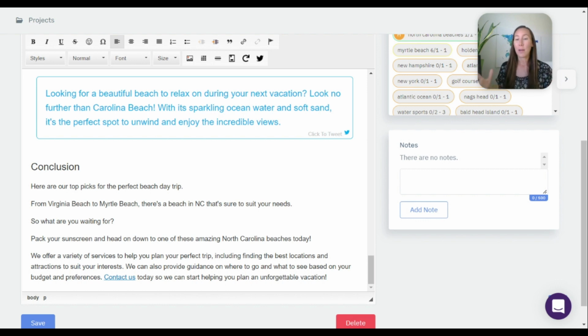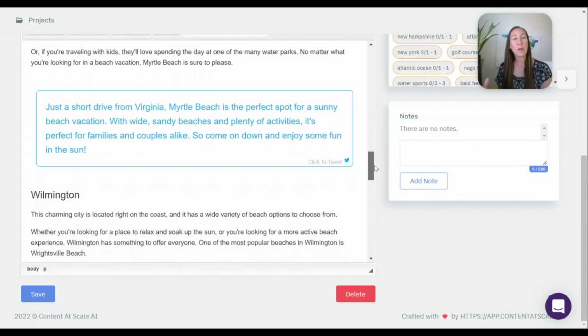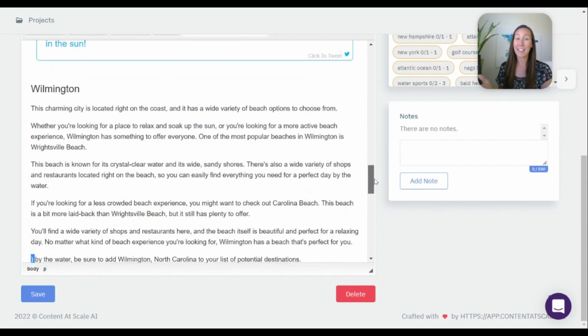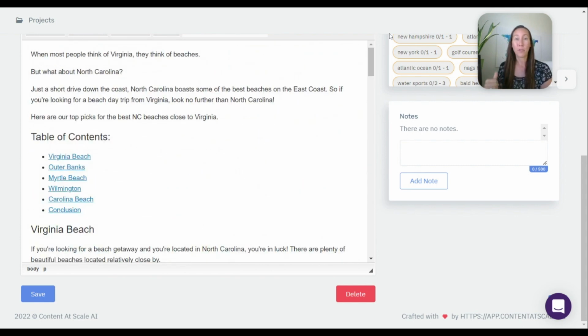Now, I have this set up as a travel site. Information I put in was about travel, so that's actually a good call to action. But if your website is not about helping people with travel, then you can change that call to action there. You can ask them to subscribe or to read another article or anything that you want there as well. So as you can see, we need a few tweaks, but overall, this brings you 90% of the way with a really, really high quality post overall.